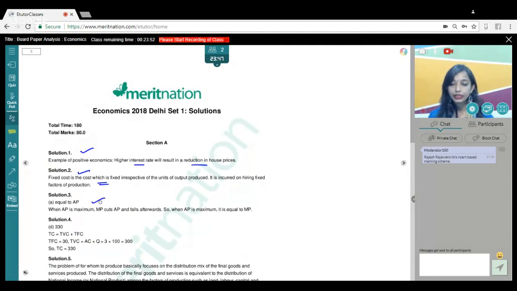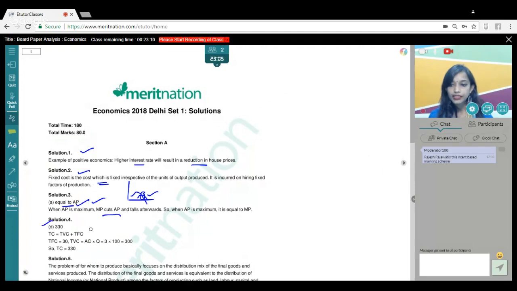Question number 3. We had to answer, when average product is maximum, what happens to MP, that is the marginal product? It was quite simple. When AP is maximum, MP is equal to AP, because we all know how the curve goes. If this is our graph, then your MP goes like this and the AP curve is something like this. At this point, your MP curve intersects the AP curve. So when AP is maximum, MP cuts AP.